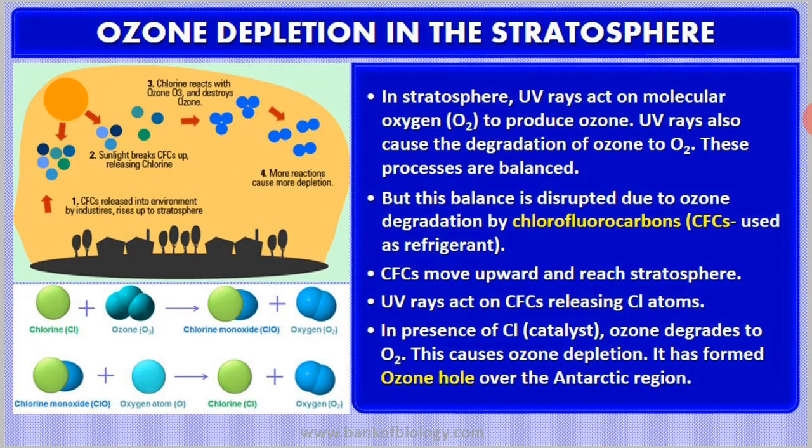Molecular oxygen is already present in the atmosphere, and when ultraviolet radiation comes in contact with it, ozone gas is continuously formed. So in the stratosphere, ultraviolet radiation acts on molecular oxygen, O2, and produces ozone, and UV rays also cause degradation of ozone to O2.